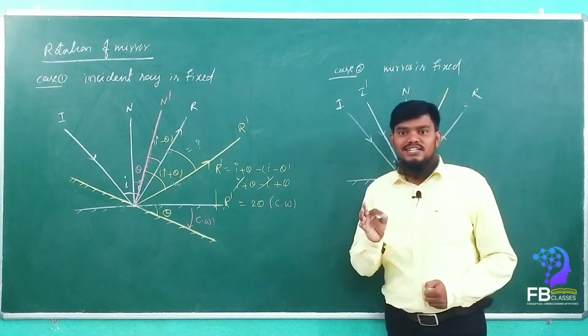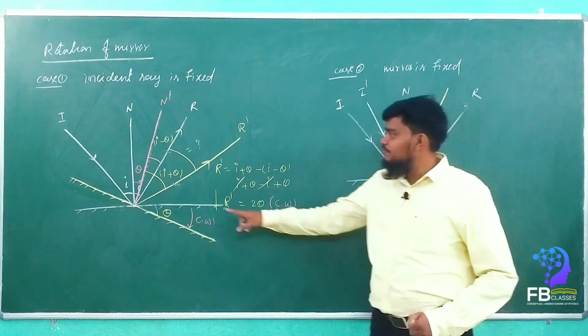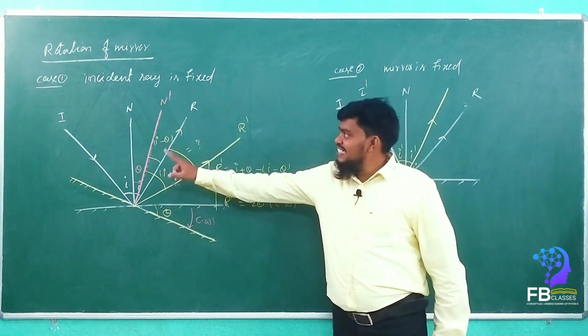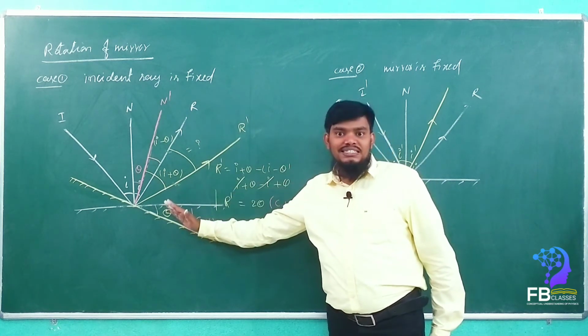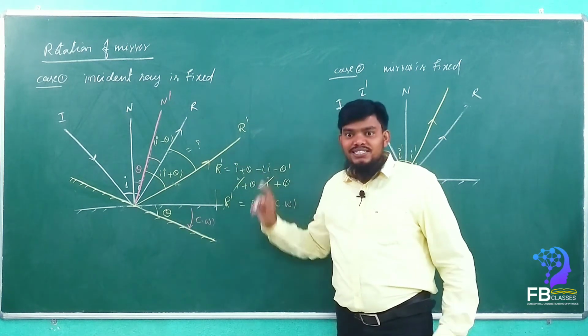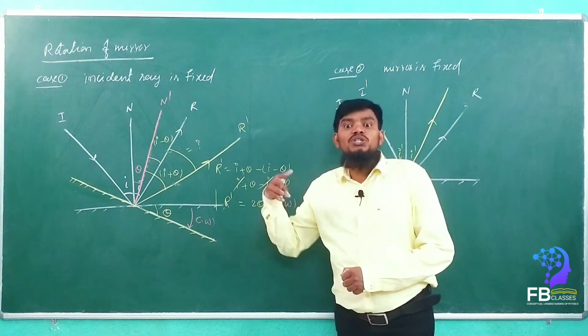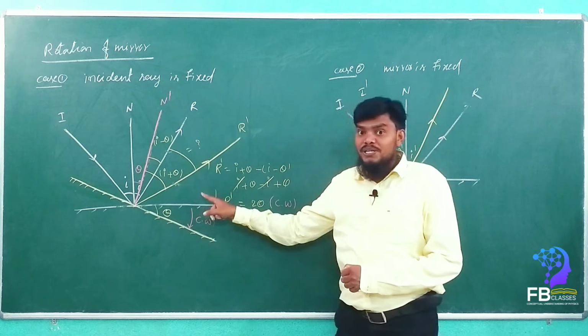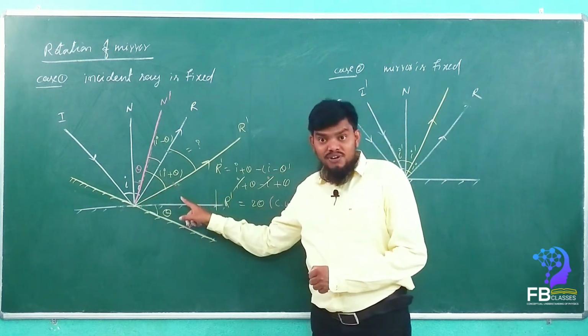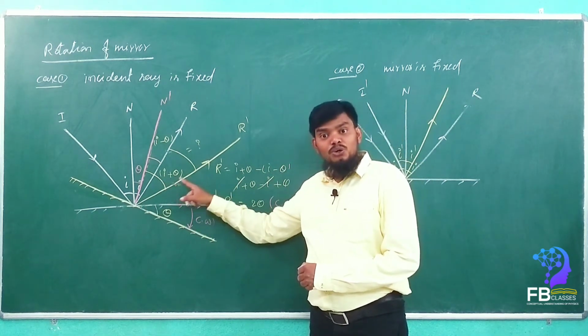So what is the conceptual understanding here? The conceptual understanding clearly says that whenever the incident ray is fixed and the mirror is rotated by theta angle, then the reflected ray is rotated by 2 theta in the same sense. That means if the mirror is rotated clockwise, then the reflected ray is also rotated clockwise.